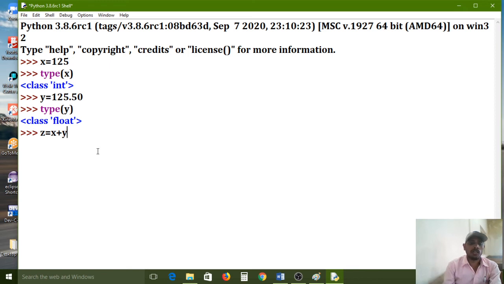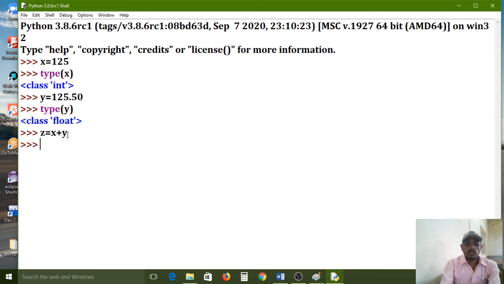All of you carefully observe. Here x is one type of data type and y is one more type of data type. This is maintaining only numbers without fractions. This is maintaining with fractions. The first x variable is without fractions and y variable is with fractions. So how much result it will get and how much value it will assign to the z variable? Now we can understand. Here I want to do addition operation and I am pressing the enter key from the keyboard.